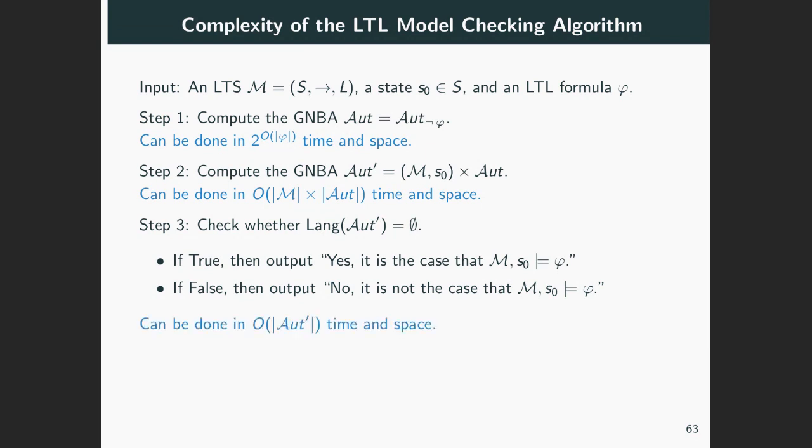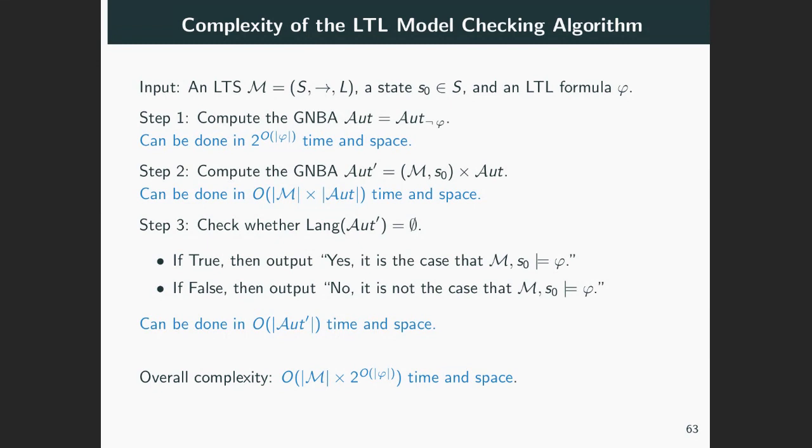Finally, if we are a bit careful, in particular, apply an efficient algorithm such as Tarjan's for determining the strongly connected components of the underlying graph, we can decide emptiness of an automaton's language in time and space linear on its size. And of course, keep in mind that in these lectures on LTL model checking, by automaton, I always mean GNBA, generalized non-deterministic Büchi automaton. So the discussed complexity bound refers to them.